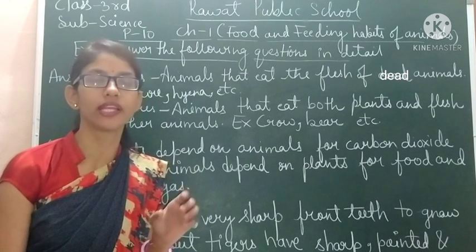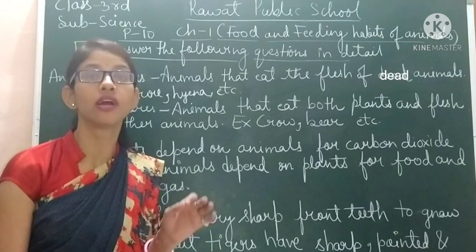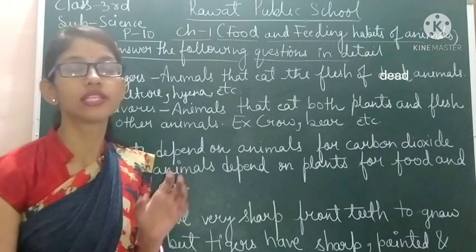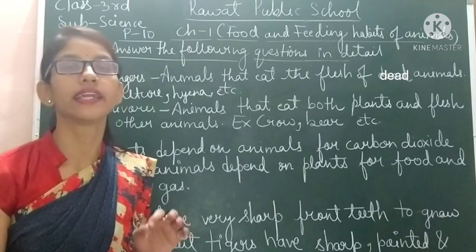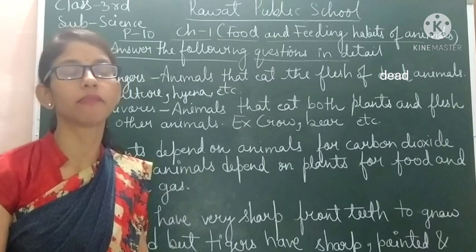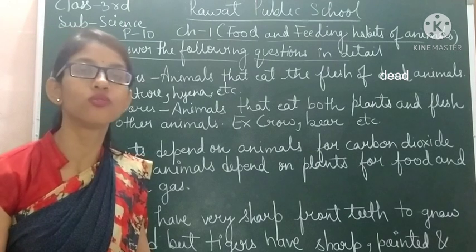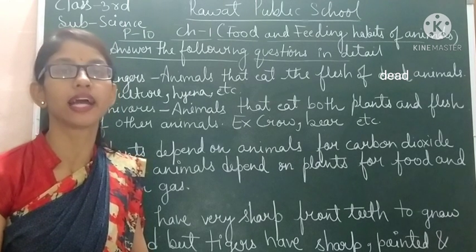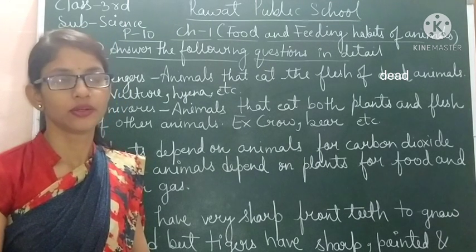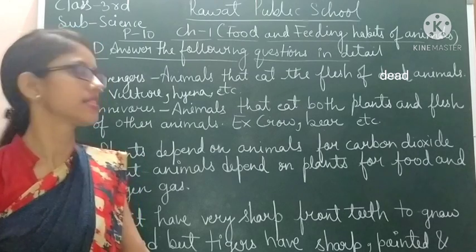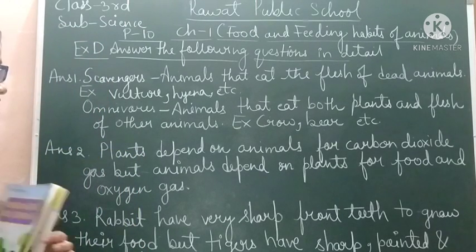They have sharp, pointed and curved front teeth, while they also have strong grinding teeth at the back of their mouth to chew the bones and flesh of the animals that they eat. So let's see the answer of this question 3.